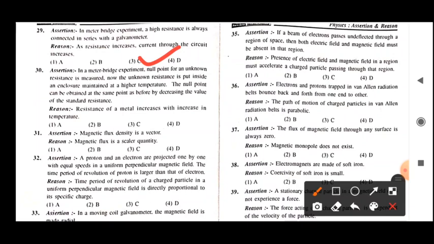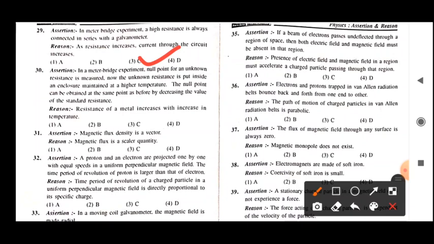So the assertion is completely true, and the reason is given: resistance of a metal increases with increase in temperature. That is also correct. For a conductor, resistance increases with increase in temperature, and this is also the correct explanation for the assertion, because due to higher temperature resistance increases, and due to that we observe a higher potential drop.